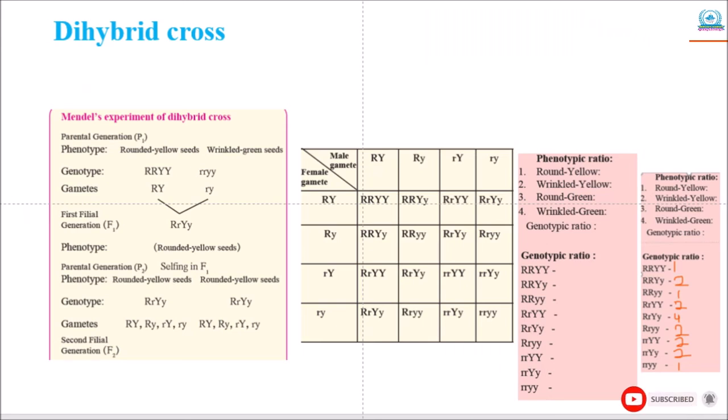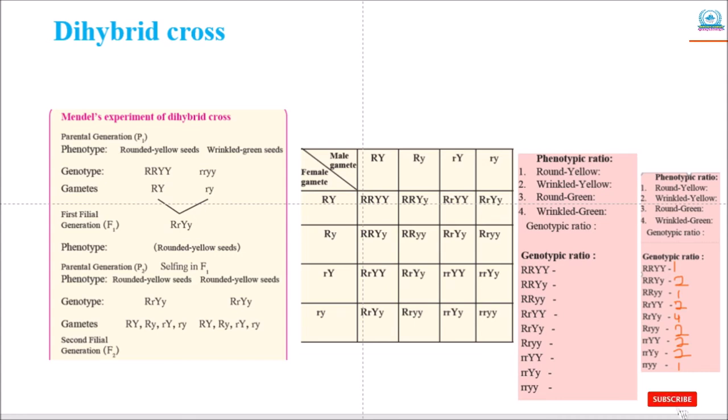So in the dihybrid cross, two pairs of contrasting characteristics are under consideration. Mendel performed more experiments on hybridization, in which he considered more than one pair of contrasting characters. He crossed a pea plant producing a rounded and yellow colored seed with a pea plant with a wrinkled and green colored seed. In this cross, two pairs of contrasting characters were considered: color of seed and shape of seed. Hence, it is called a dihybrid cross.